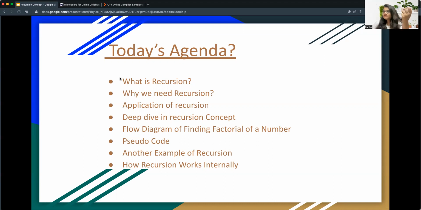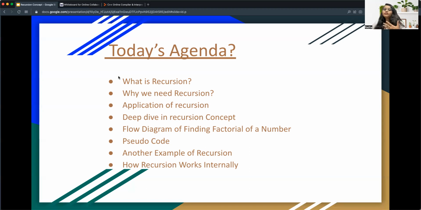Next we will discuss why we need it. What I wanted to say is, before learning anything, we first understand why we are learning this thing, right? For that only, I will tell you why we need recursion. Then we will see what the applications are, I mean, where all we can use recursion, right?